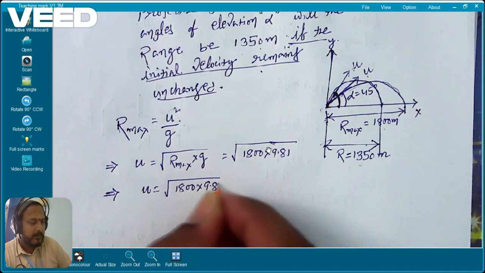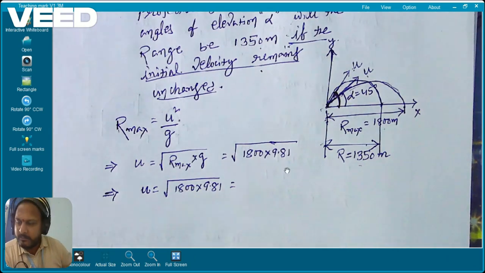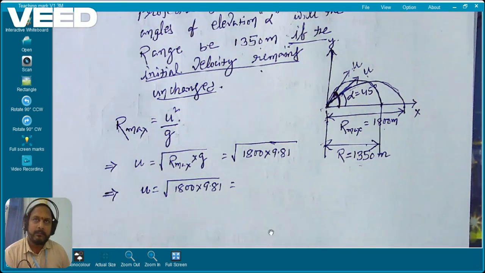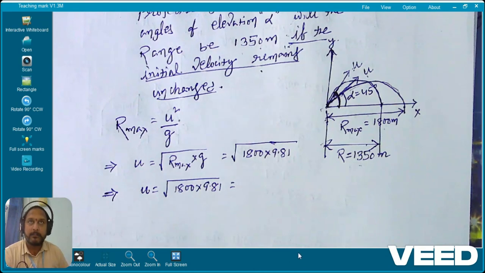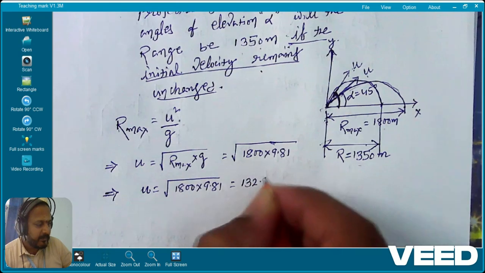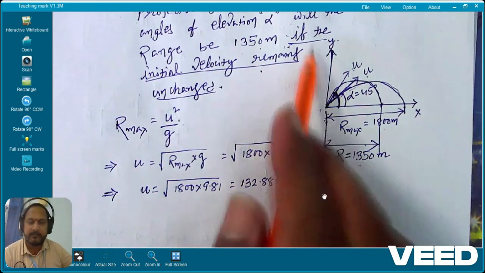What is the answer? Yes, 132.88 meter per second. The velocity is remaining unchanged, as given in the question.